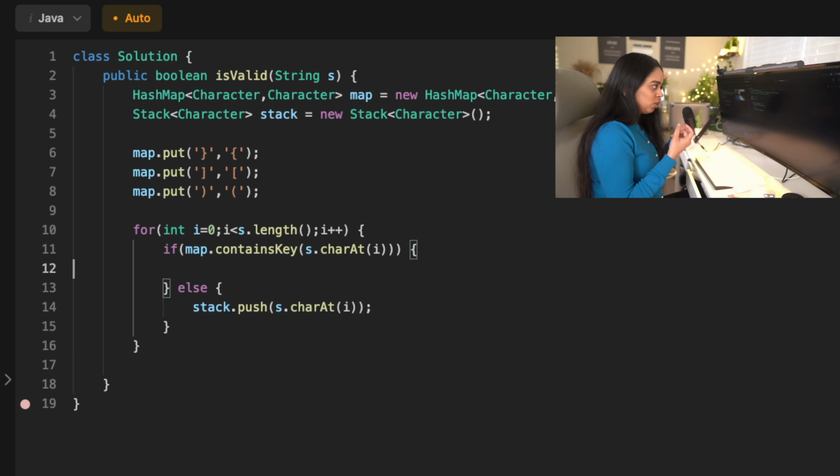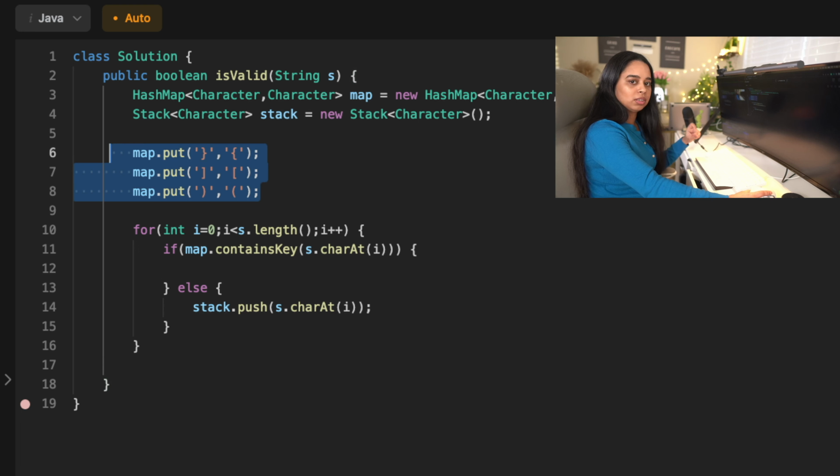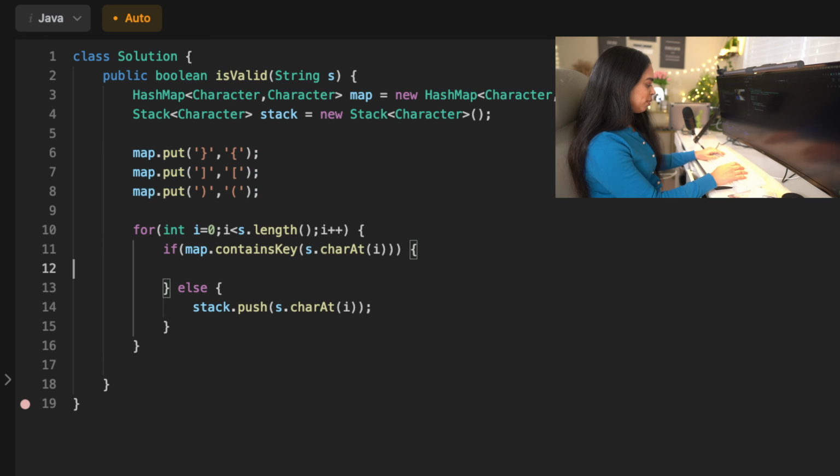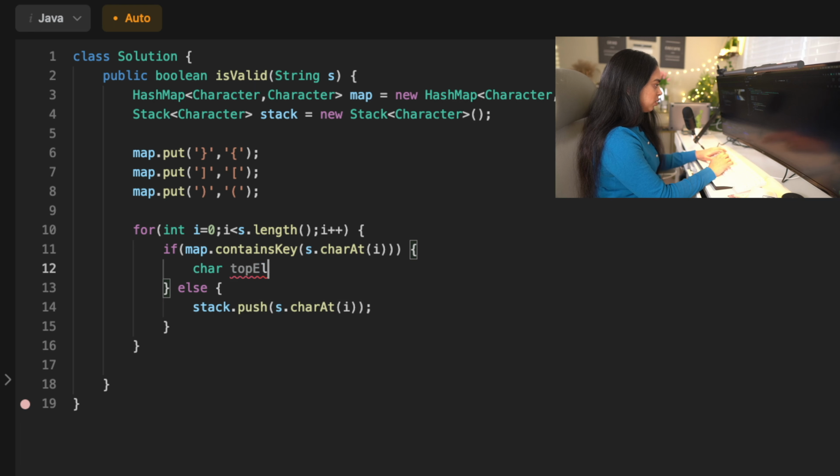If it is a closing symbol, that is if it is present in the map, what we are going to do is get the particular value from the map, and check if the top element of the stack and this value present in the map for that particular symbol are equal. If it is equal, then it means it's a valid symbol, that is the closing symbol and the opening symbol are as expected. If it is not, it means it's not a valid string and we are just going to return false, okay?